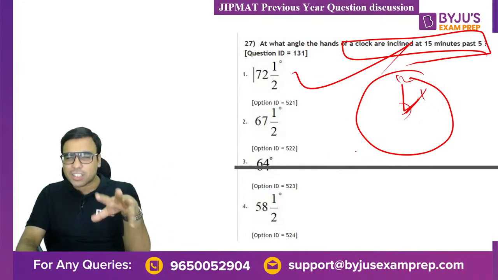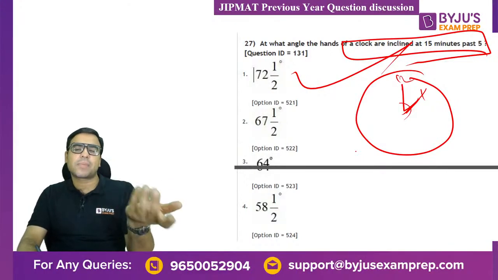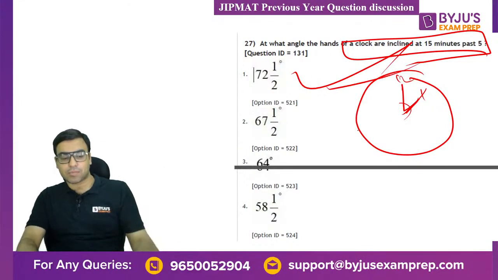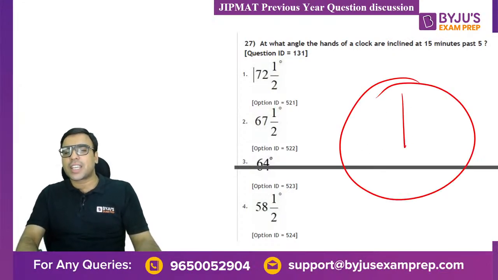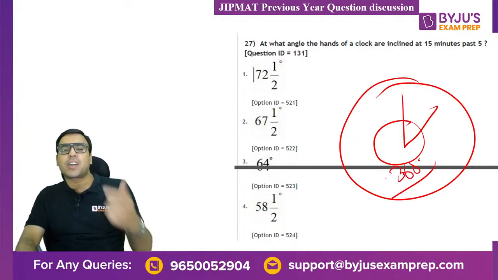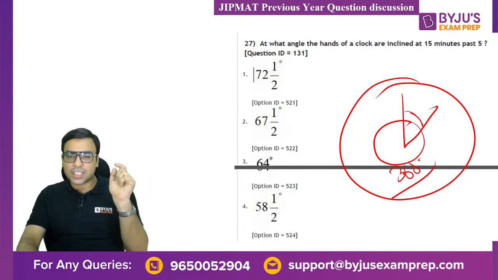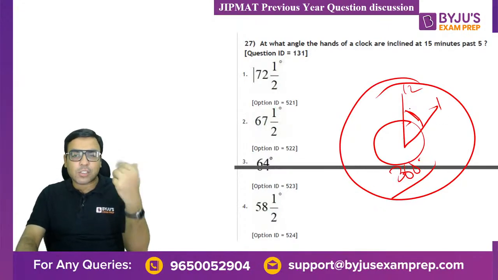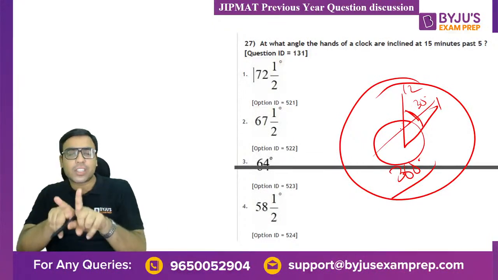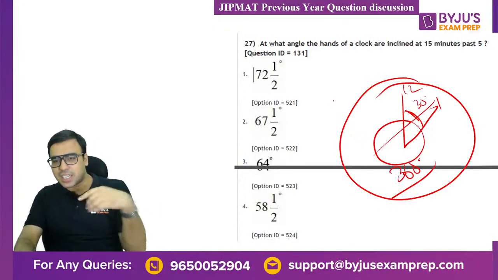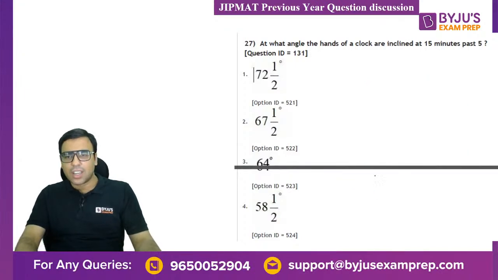Sometimes the clock questions become tough, I agree, but generally speaking, they are not very tough. So you can solve these questions, and you have to apply the same logic that the entire angle is 360 degrees, so you can divide accordingly. If this is 12, this is 1, it means it is divided into 12 parts, so it must be 30 degrees, right? So the angle between 12 and 1 will be 30 degrees. You can do these things, right?